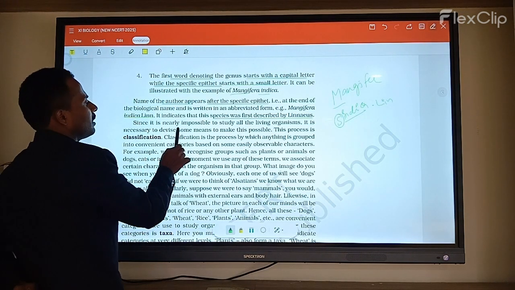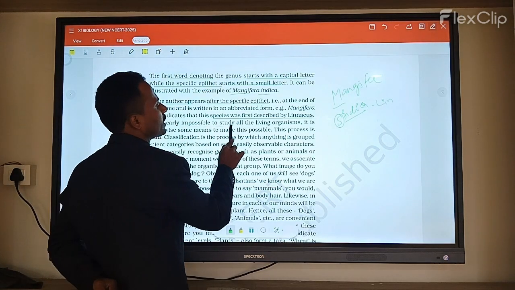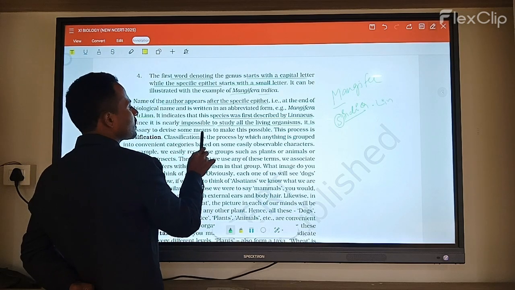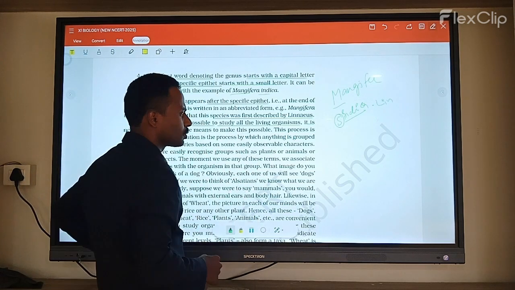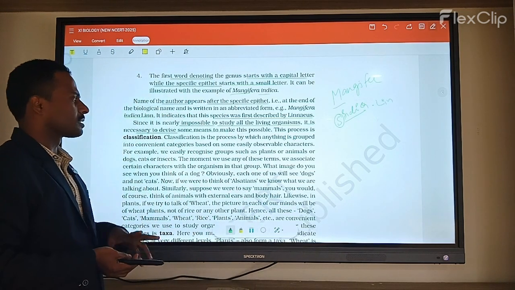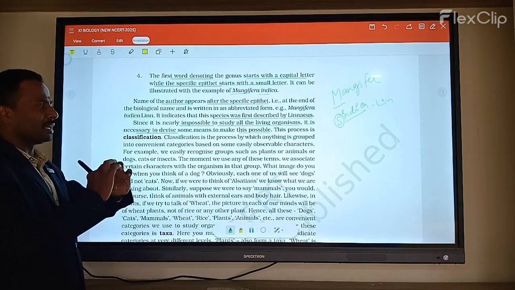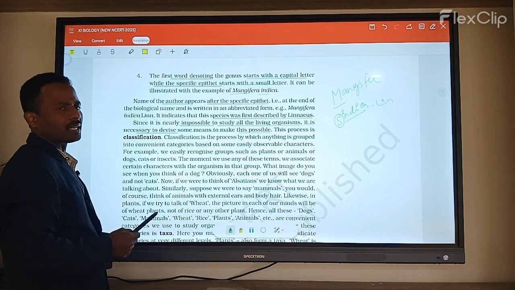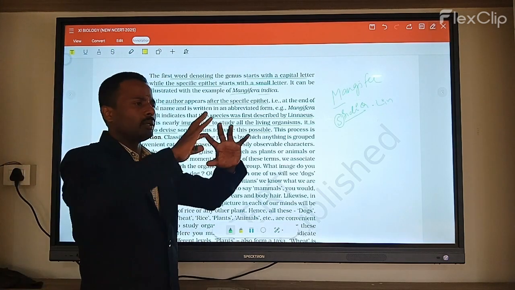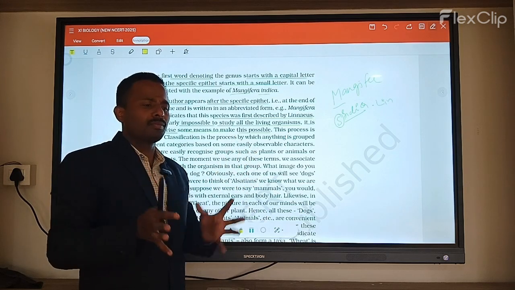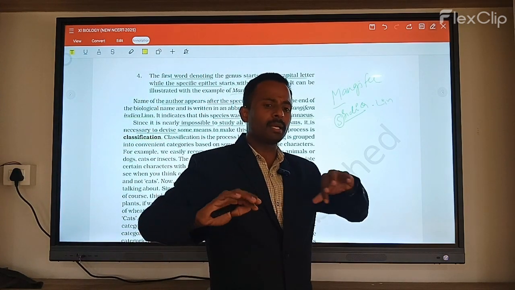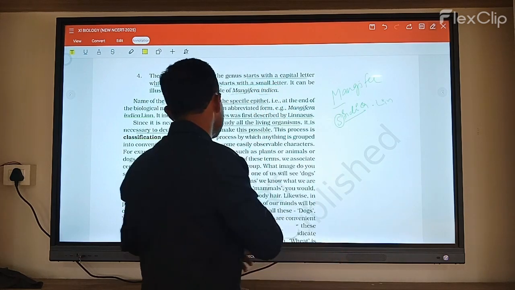Next, since it is impossible to study all living organisms, it is necessary to devise some means to make it possible. So based on some characters, we separate them. This process is called what? Classification. The number of groups present is so large that we cannot explain them all at a time, so for that purpose we separate them into some groups. That is called what?